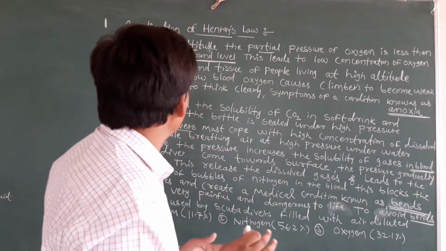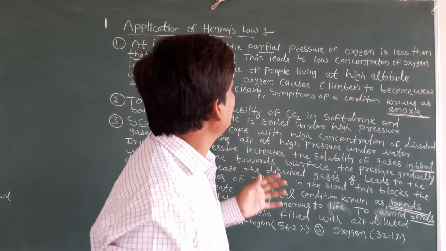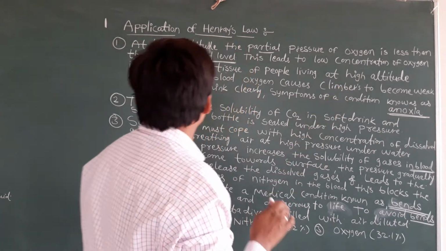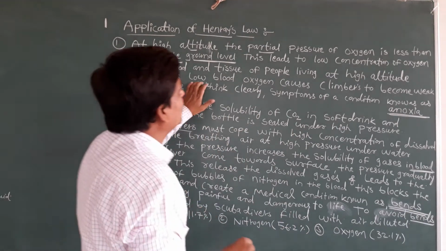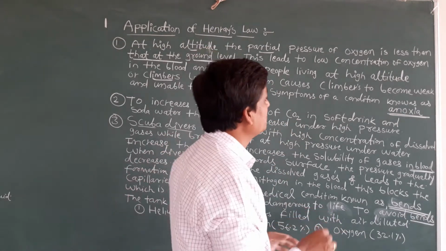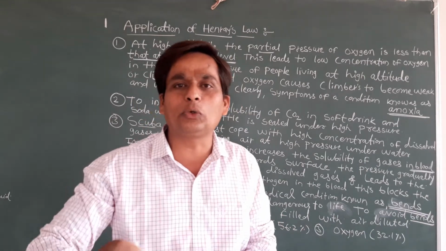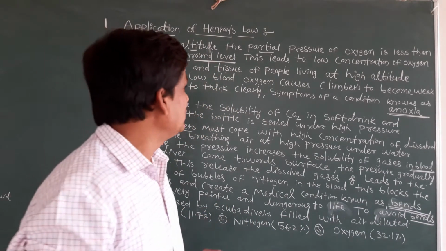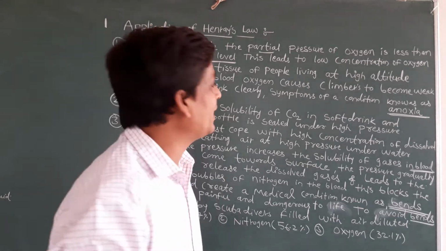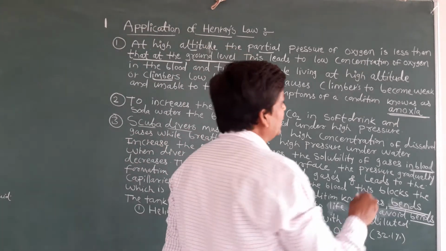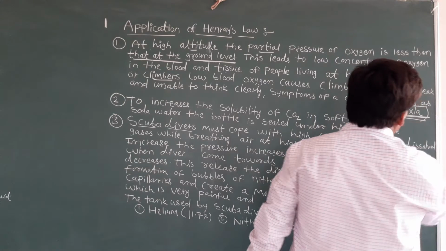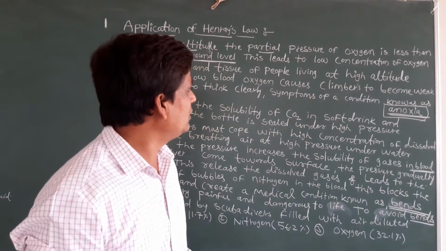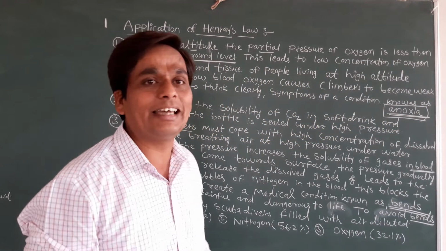Okay, students. Then what happens? For the people who are living at high altitude, or climbers, low blood oxygen in the tissues causes them to become weak and unable to think clearly. We can say the condition with these symptoms is anoxia. This is a medical term, a type of medical condition: anoxia.